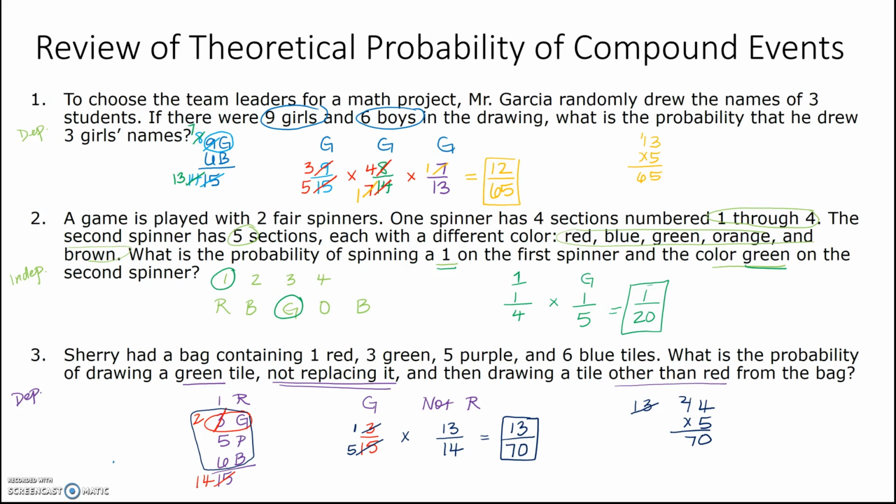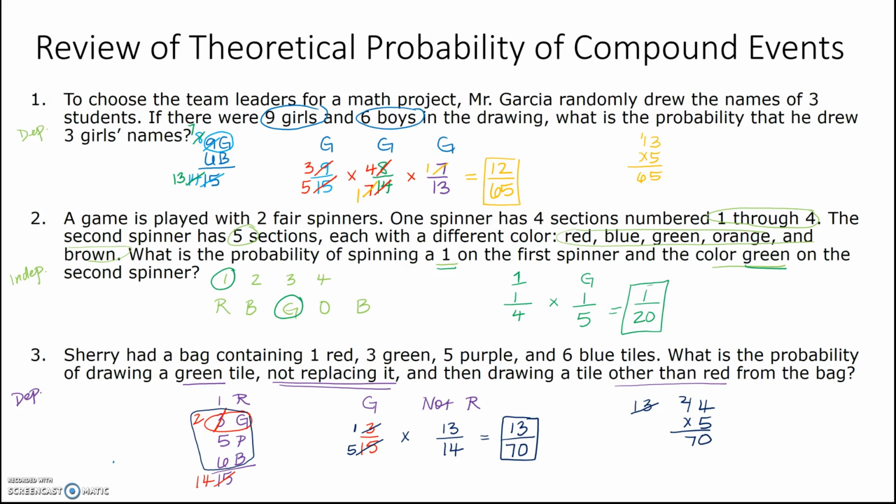All right, so hopefully this is a good review of your theoretical probability of compound events, making sure we're really thinking about it. Not replacing it told us that it was dependent, right? The first situation, we understood it was dependent because of the situation. If we're choosing team leaders, I can't be the team leader of 3 teams.